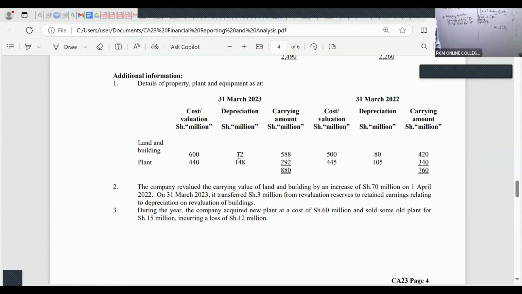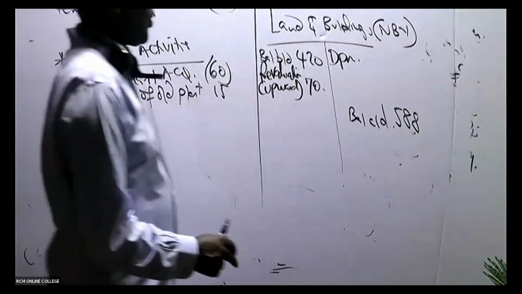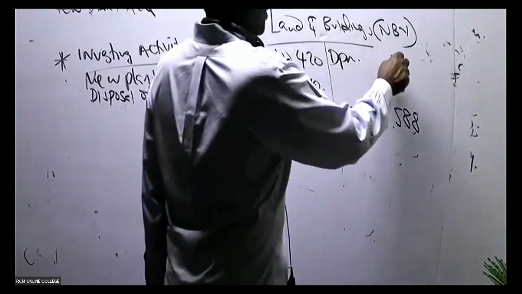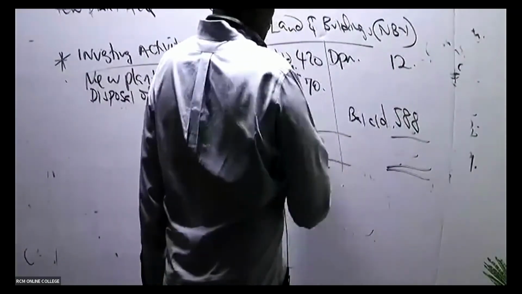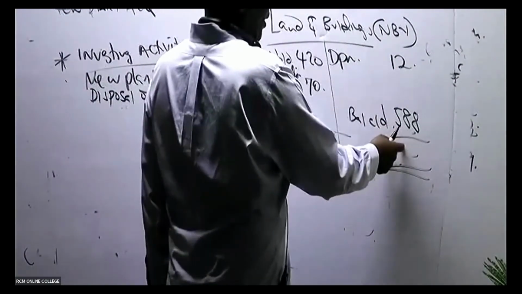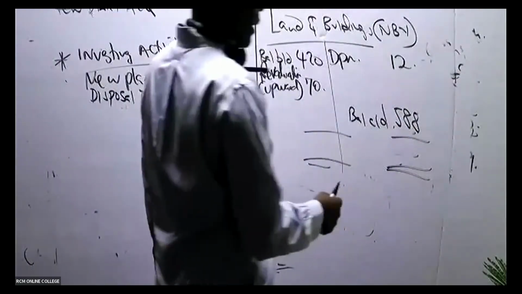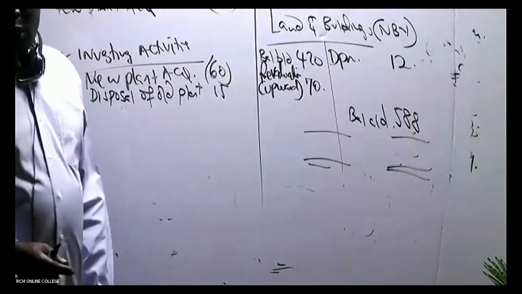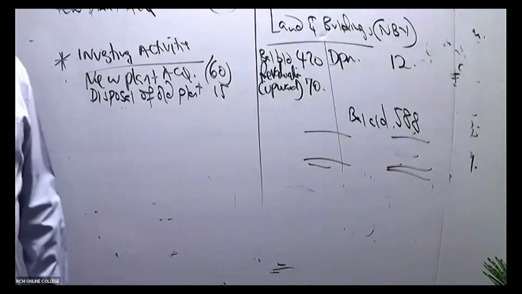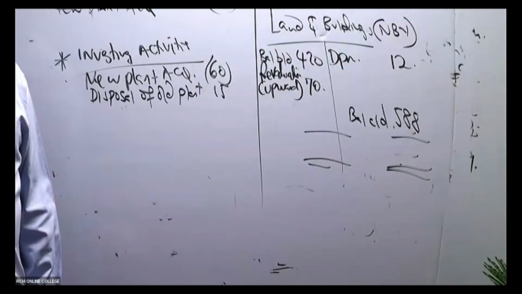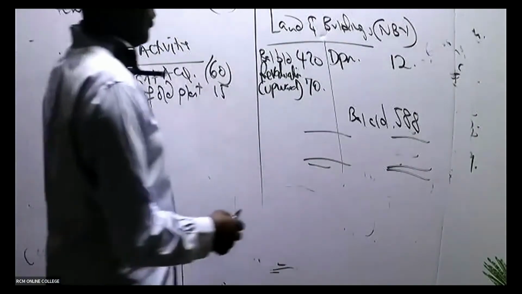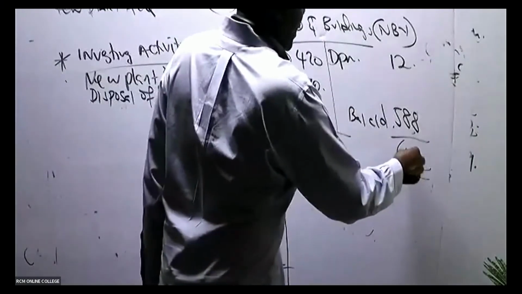Don't work with the plant. Remember, these are land and buildings alone. So 12 here. Then you'll be able to tell me which side is heavier. So this 490, of course, this side will be heavier. So 588 plus 12 gives me what here, somebody? 588 plus 12 will give me what figure? 600. So both sides are 600.